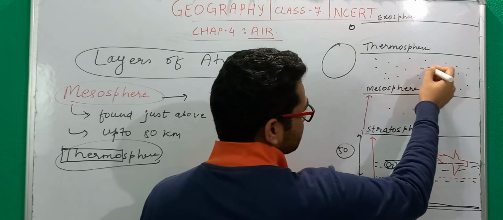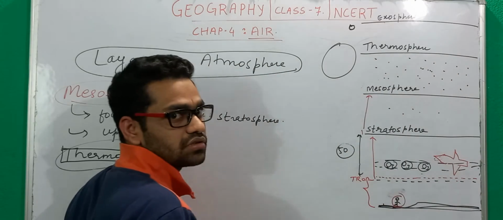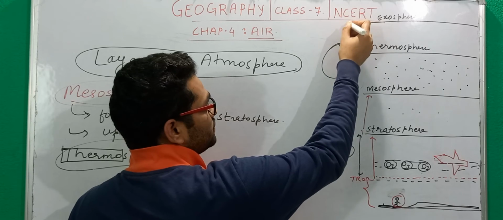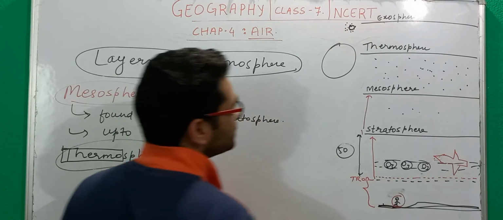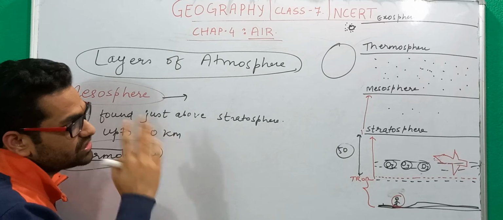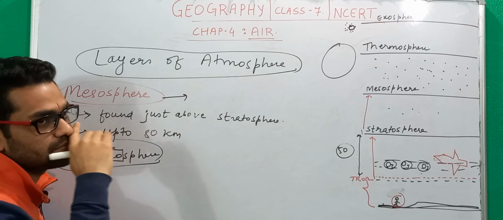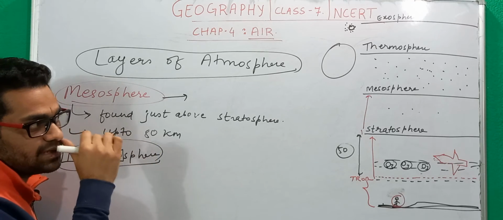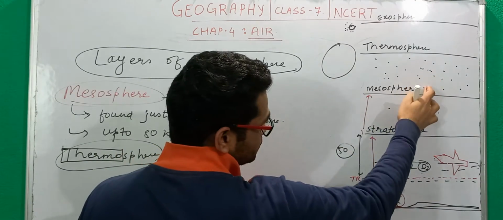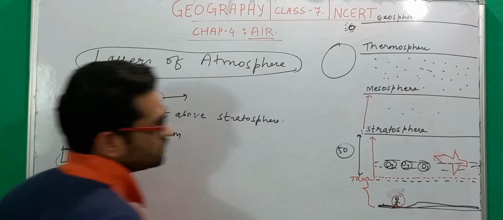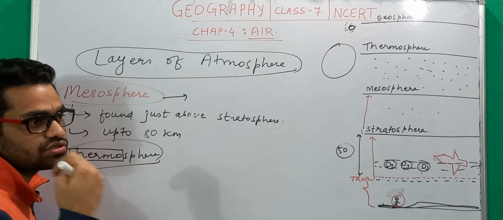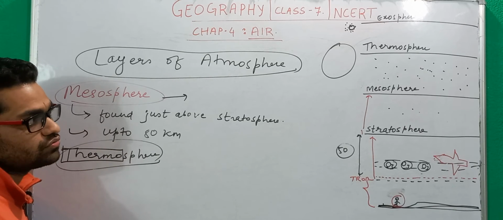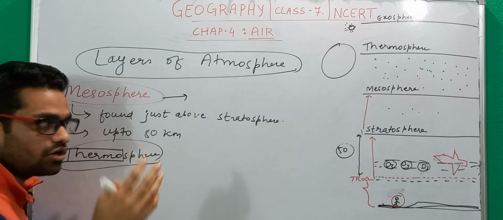Because of the friction of the air particles that are present here, an intense amount of friction on the meteors takes place, and because of this intense friction the meteors burn, up to such a level that when they come to this height of the stratosphere, they collapse and turn into vapor or ash particles.